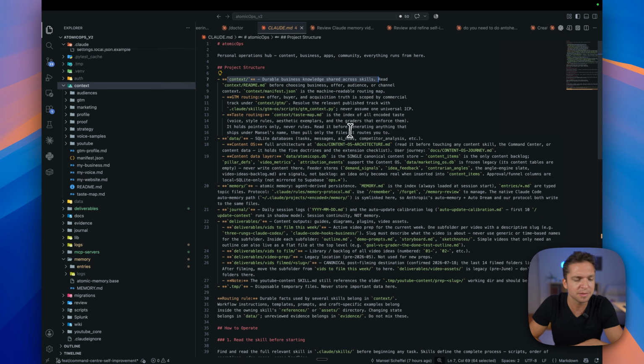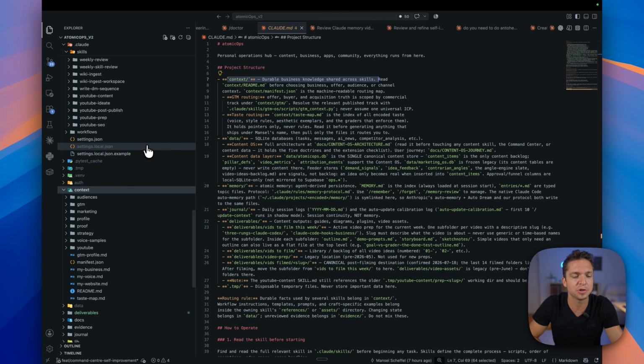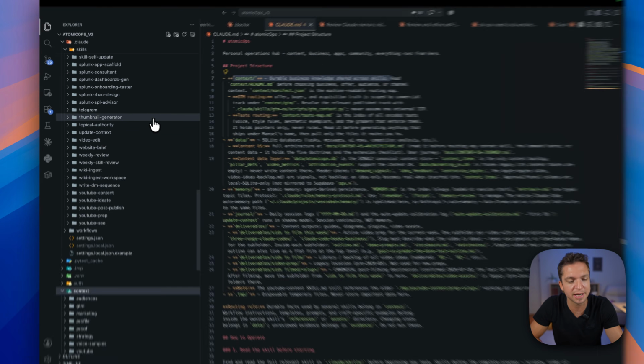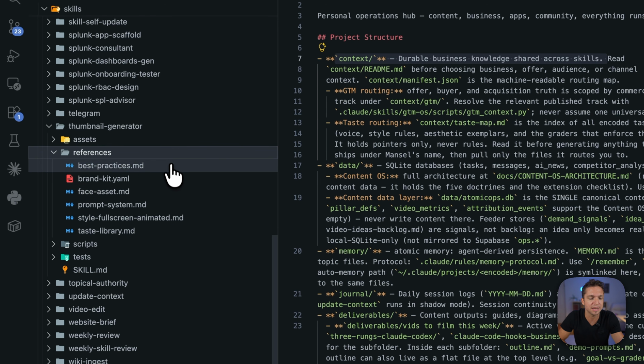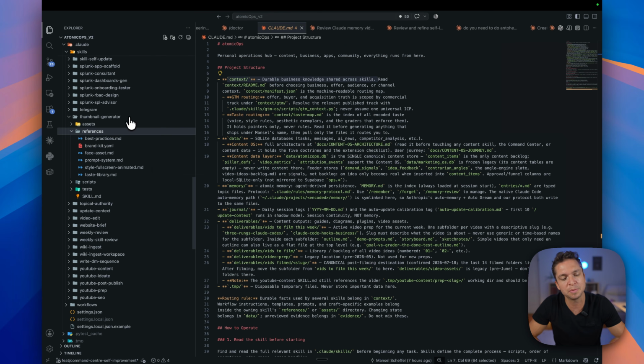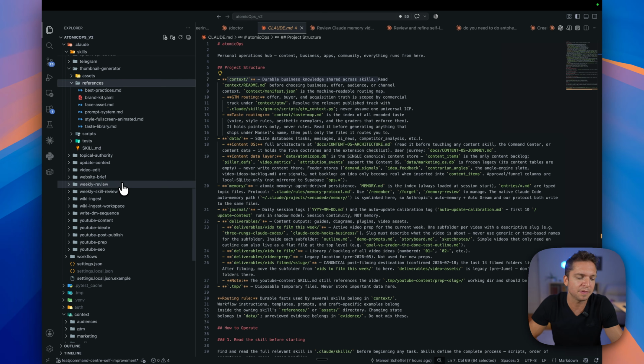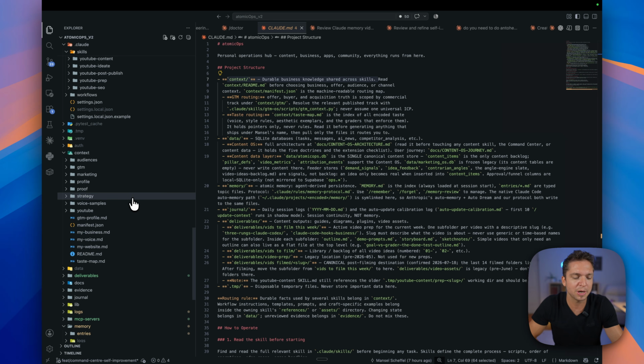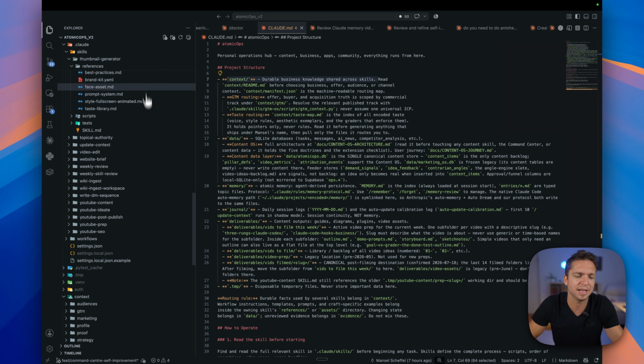But then I thought about it a few months ago, hey, this context should actually be living inside our skills, because inside our skills, we have these references, and this tells it what good looks like. It gives it the context that it needs in order to be a portable and perfectly running skill, which means that, if I had a DM writer over here, why would I need global context of what my voice sounds like for writing DMs when realistically I could just have it in here?